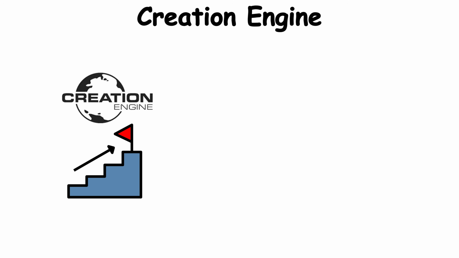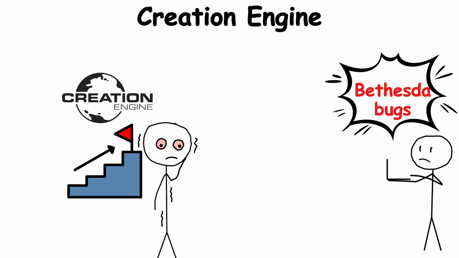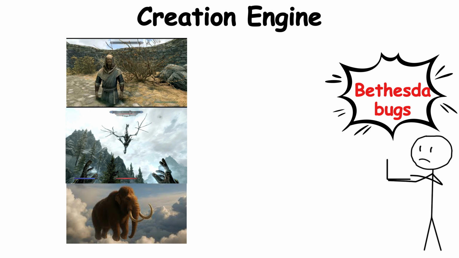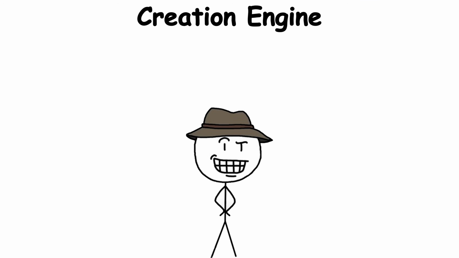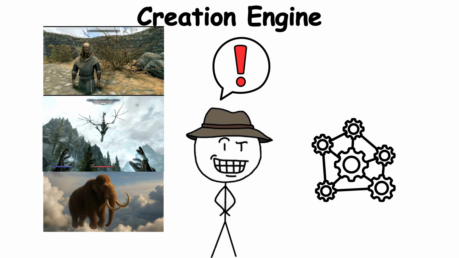But with all its ambition came baggage. Players know the phrase "Bethesda bugs" for a reason. Characters clipping through walls, dragons flying backwards, NPCs floating off into the void. Creation Engine has been as much a source of memes as of immersion. Yet, in a strange way, those glitches became part of its legacy, a reminder of just how complex these simulated worlds really are.